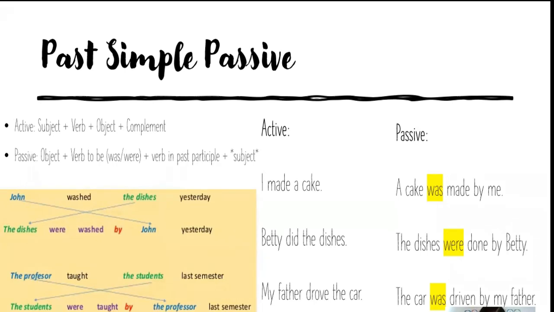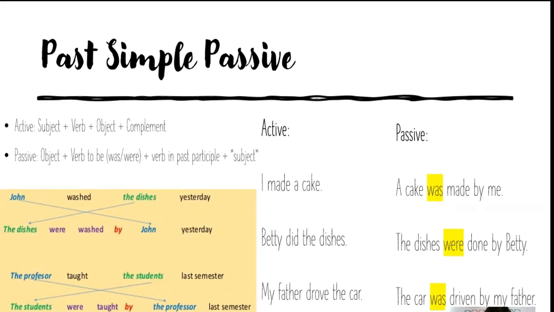Not in the third place, like in the first sentence, okay? So this is active voice. Now look at this. The dishes were washed by John yesterday. This is an example of passive voice. But what is the order of the words for this grammar structure? Well, we have to start with the object. Okay, we have to write what receives the action first.